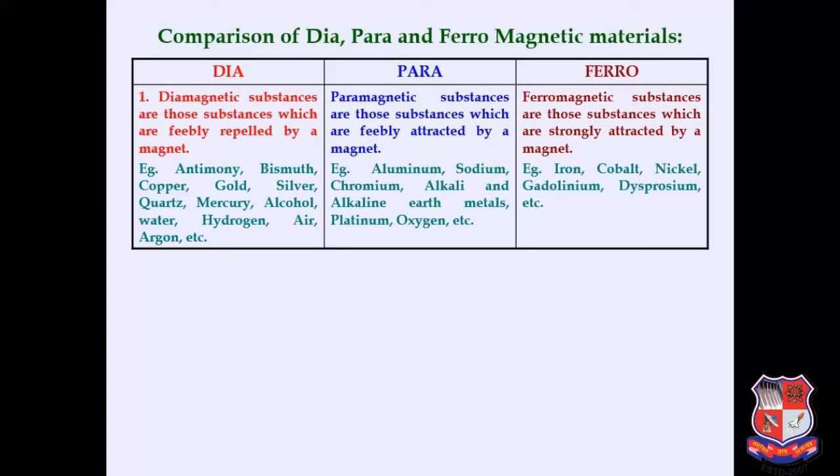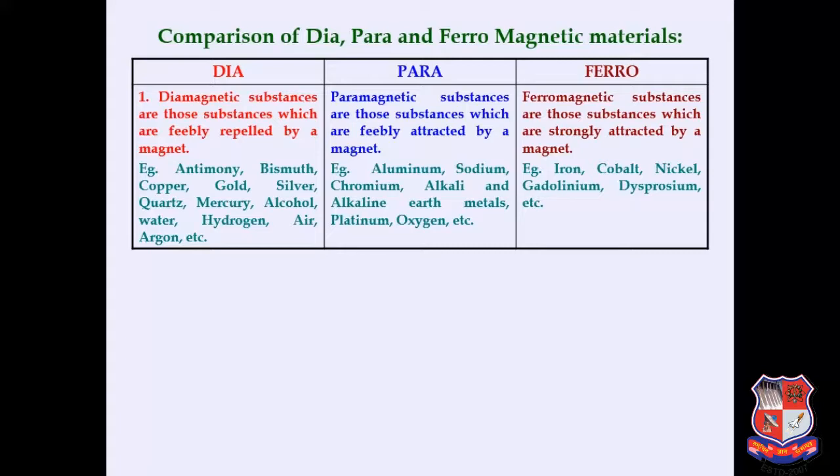When we consider diamagnetic, paramagnetic and ferromagnetic material, I am just trying to compare all the materials in different parts. Diamagnetic substances are those substances which are feebly repelled by a magnetic field. For example, antimony, bismuth, copper, gold, silver, quartz, mercury, alcohol, water, hydrogen, etc. are examples of diamagnetic material.